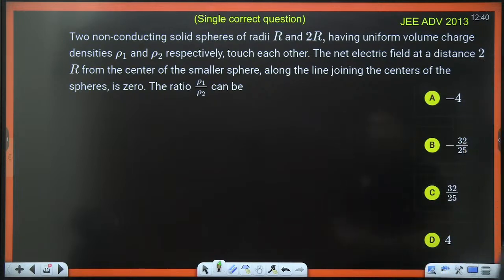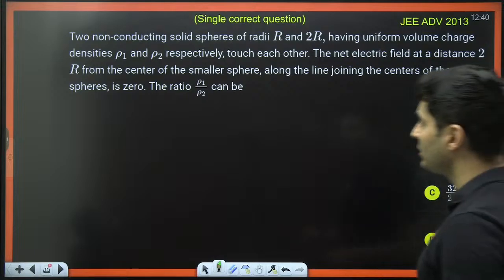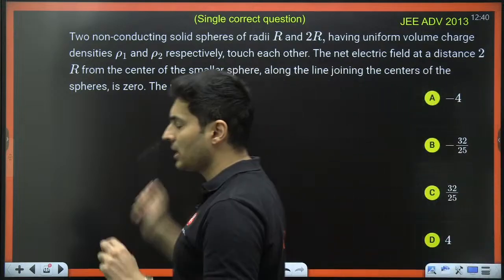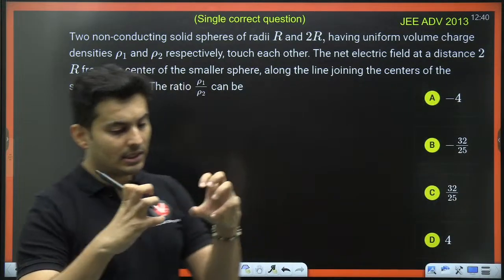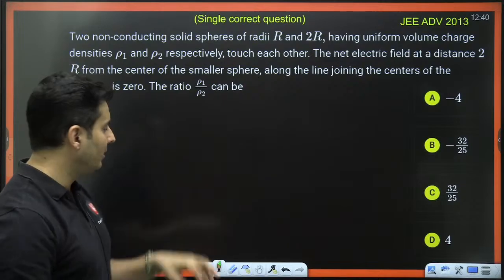Okay. Next question. This is a previous year question. The ratio of the densities is asked of the charges. The two spheres are touching each other. The field at a distance from the center of the smaller sphere along the line joining the centers is 0. Two non-conducting solid spheres are touching each other, and at some point, the field is 0.